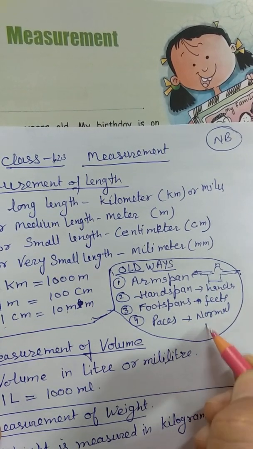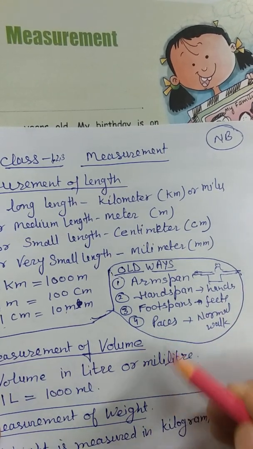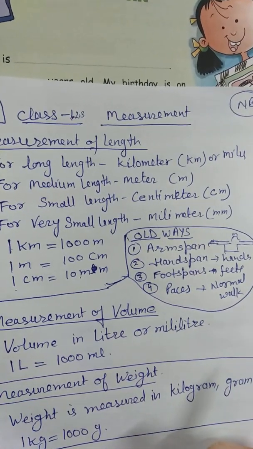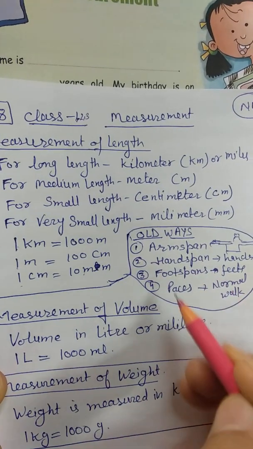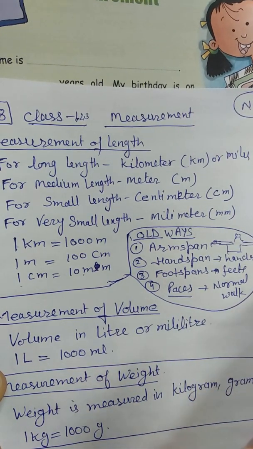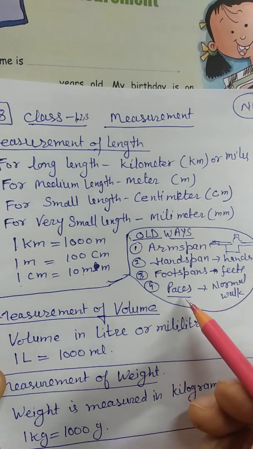When you walk normally, 1 step will give you 1 pace, 2 steps will give you 2 paces. Just like if you want to measure the length of your room, walk from one corner to another corner lengthwise, count your steps, and that is the pace.